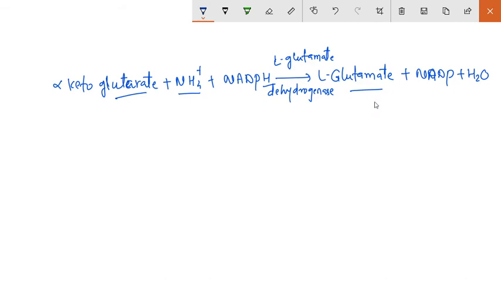So the assimilation of ammonia into glutamate is catalyzed by the enzyme glutamine synthetase or L-glutamate dehydrogenase.